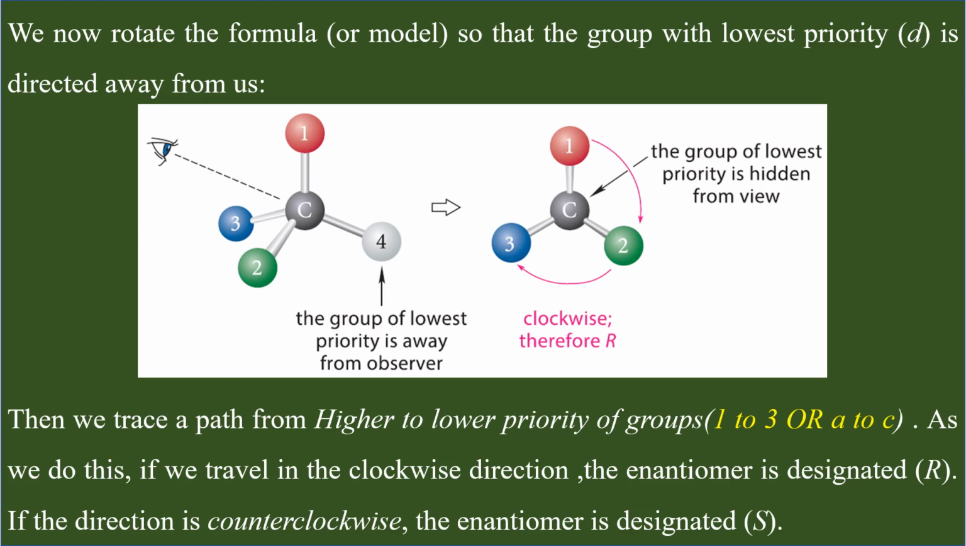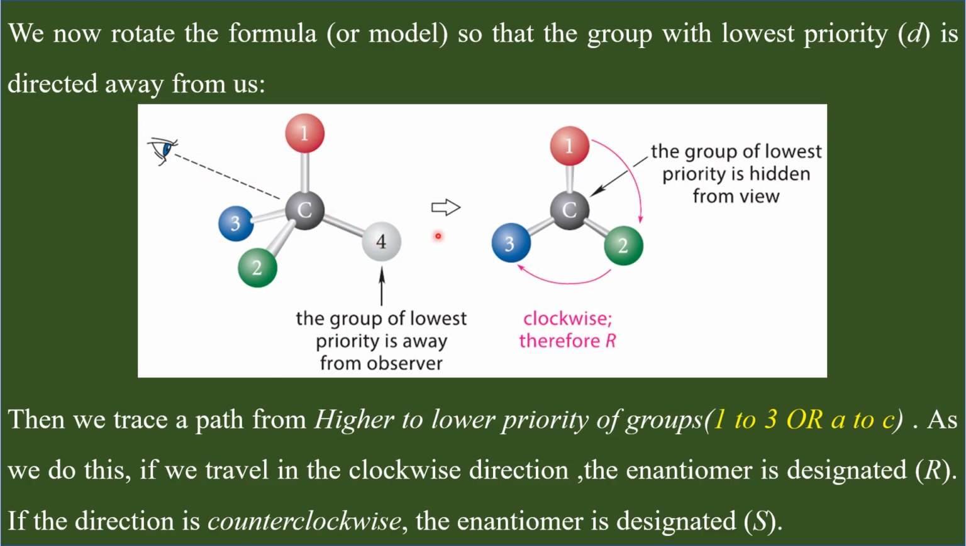So far, we were discussing assigning priority numbers for the 4 different groups connected to the chiral carbon based on sequence rules. After assigning the priority numbers for all the 4 different groups connected to the chiral carbon, we have to rotate the 3-dimensional structure of the molecule in such a way that the least priority group, the group with the priority number 4, is going away from the viewer. So I am looking at the molecule from this side. For me, the number 4 is away from me.